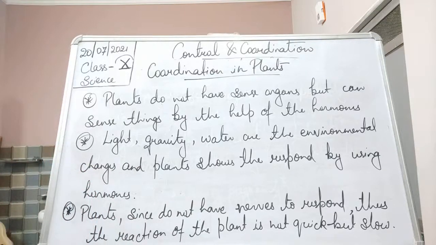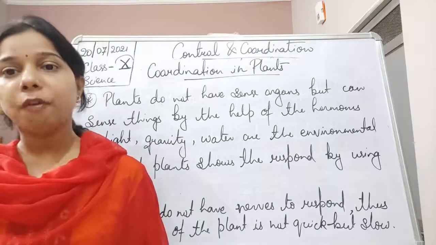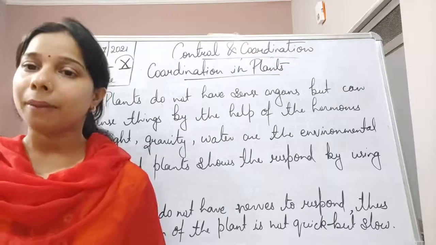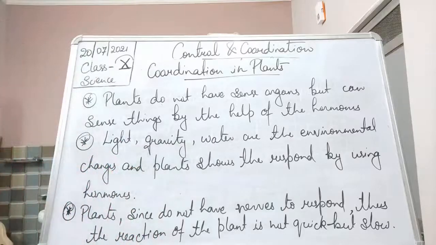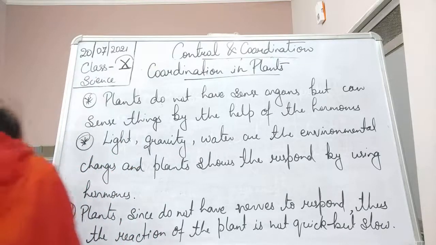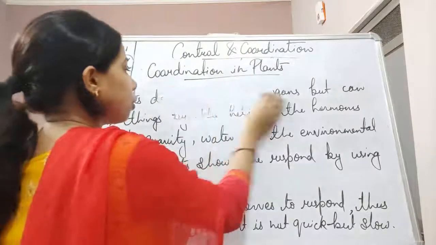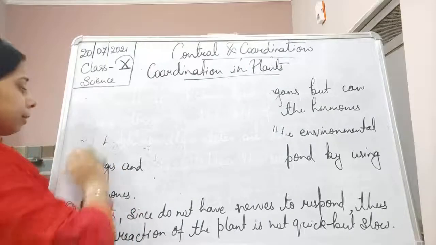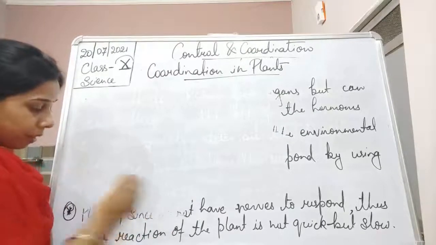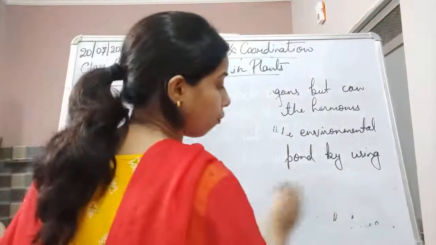Let me write one more thing, and that is function. We can understand by this whole concept that the function of the plant is actually coordinated with the help of a chemical substance which is also called a plant hormone or phytohormone, students. We will see the definition also, but before we go further, here are some meanings: dormancy and breaking of dormancy. When we study further, students, these two terms will be very common. So we must understand the meaning of dormancy and breaking of dormancy, and then we will move on and try to understand each and every phytohormone one by one.